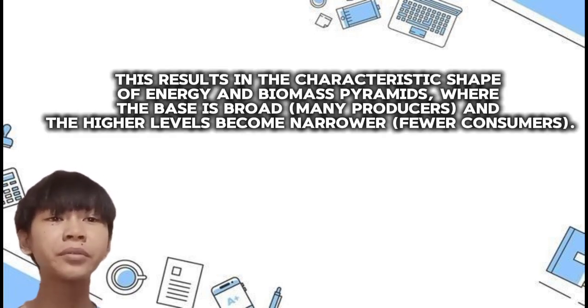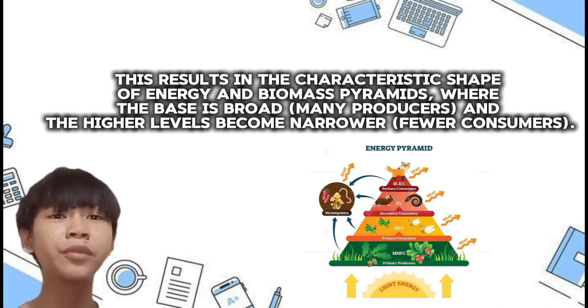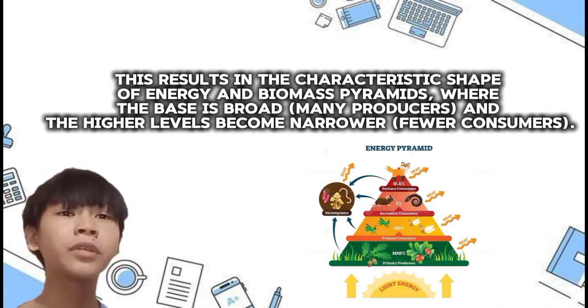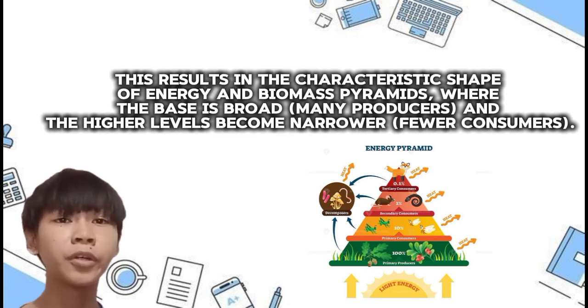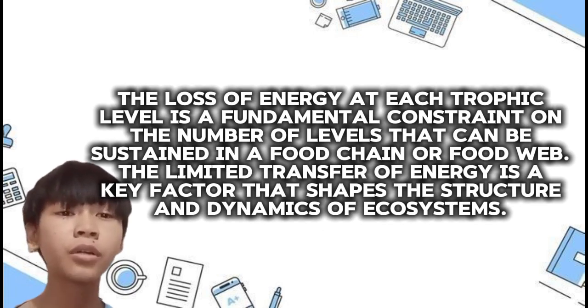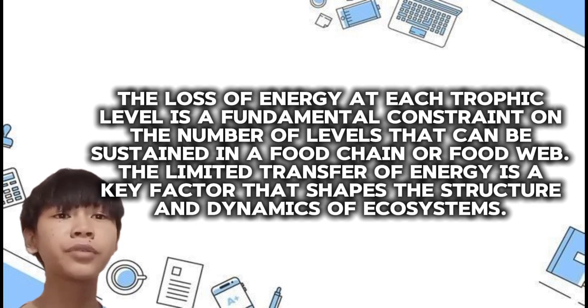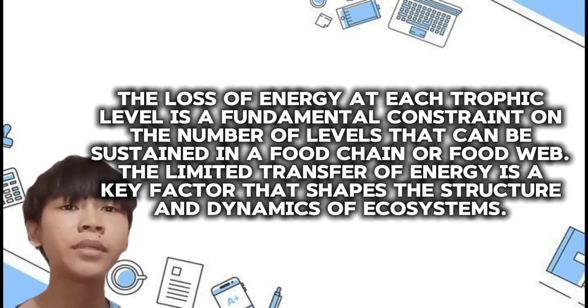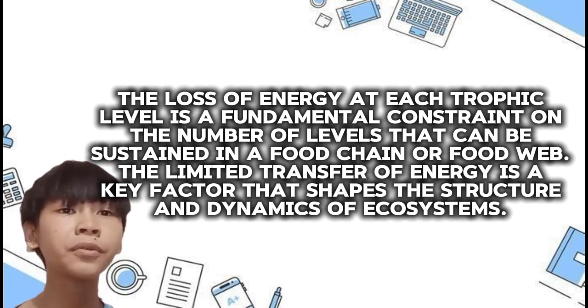This results in the characteristic shape of energy and biomass pyramids, where the base is broad and the higher levels become narrower. The loss of energy at each trophic level is a fundamental constraint on the number of levels that can be sustained in the food chain or food web. The limited transfer of energy is a key factor that shapes the structure and dynamics of ecosystems.